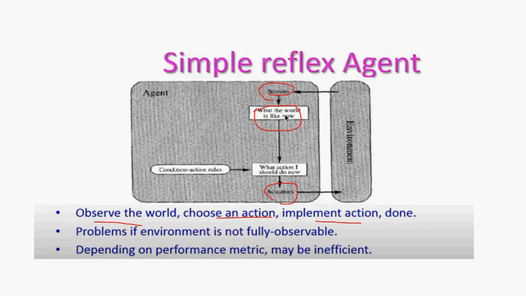Certain questions will be available to the agent's sensors. According to that sensing information, it's going to deliver the information. It's not going to update, and it's not going to learn from its environment. So that's why this is called not fully observable. All the information from the environment will not be recorded. Only certain very important aspects of the environment will be observed, and according to that, decisions will be made. Next, depending on the performance metrics, this is going to be inefficient.